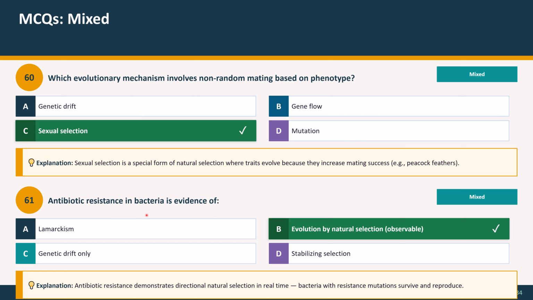Question 61. Antibiotic resistance in bacteria is evidence of: option A, Lamarckism; option B, evolution by natural selection, observable; option C, genetic drift only; option D, stabilizing selection. And the correct option is option B, evolution by natural selection, observable. Explanation: antibiotic resistance demonstrates directional natural selection in real time. Bacteria with resistance mutations survive and reproduce.